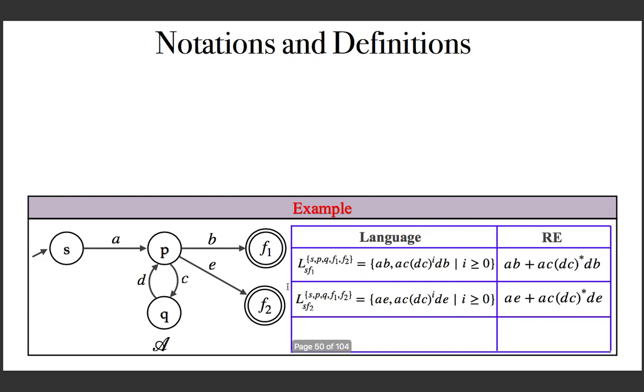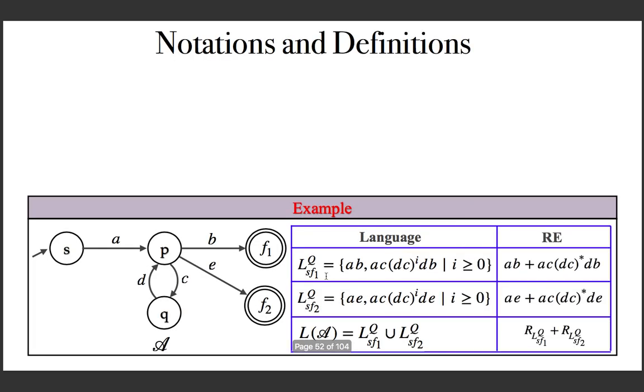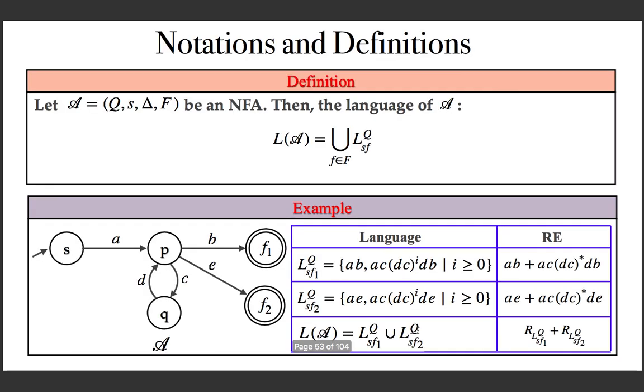So there are 2 such sets. And the language is the union of these 2. And the regular expression is the sum of these 2. So if you carefully look at this, what is this set? This is the set of all states. So this is actually capital Q. This is again capital Q. So you can rewrite it as L_SF1Q, L_SF2Q. And the language is the union of these 2. That's it. And now with this we can formalize.